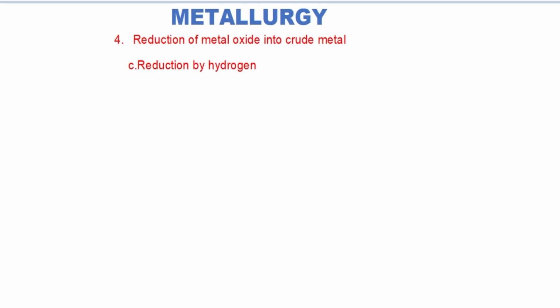However, nickel oxide is reduced to metallic nickel by water gas, that is a mixture of carbon monoxide gas and hydrogen gas.